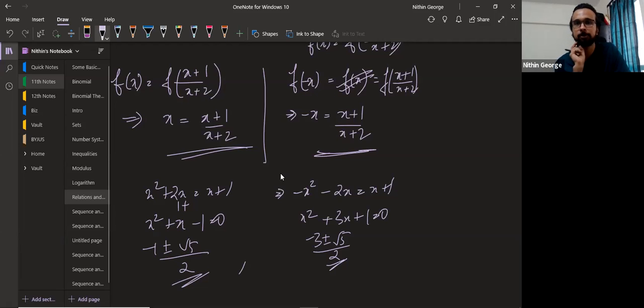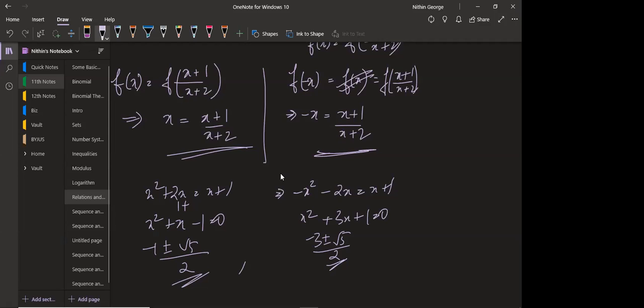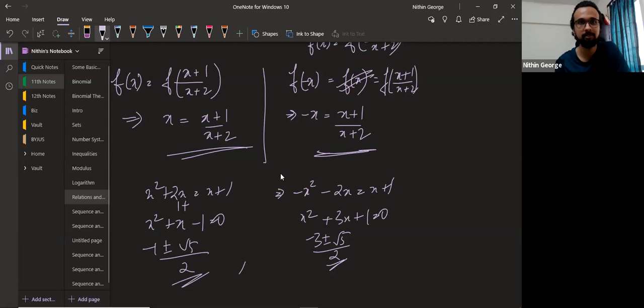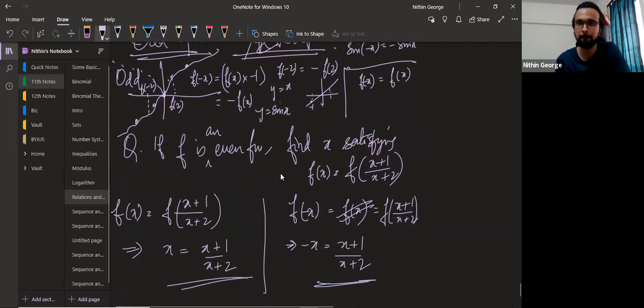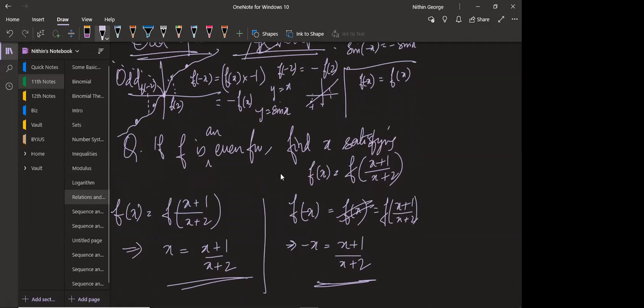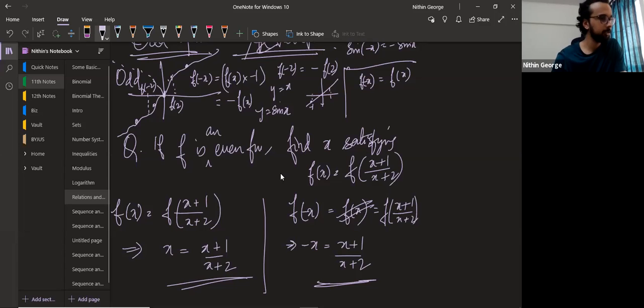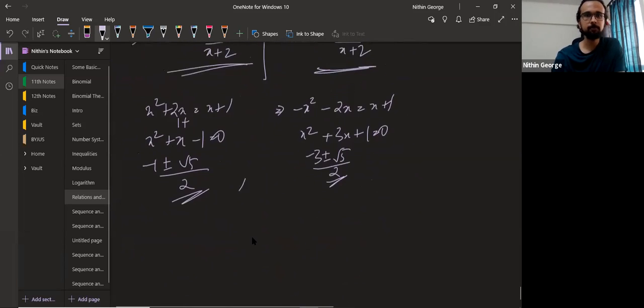So how many options are there? How many solutions are there? How many values of x can be satisfied? 4 values. Okay, for 4 values of x, this condition will be satisfied. Got it? Any doubts here, guys? No, sir. And let's move ahead to the next question.